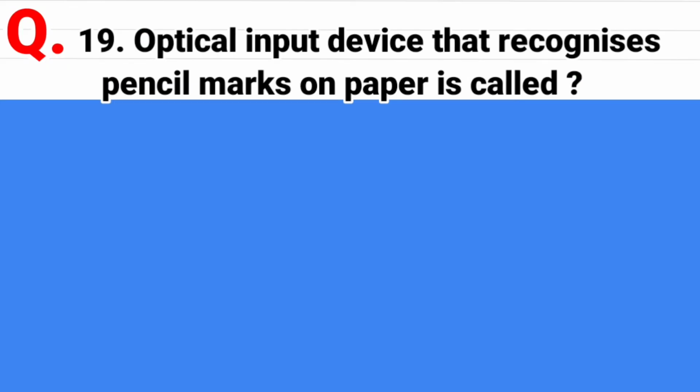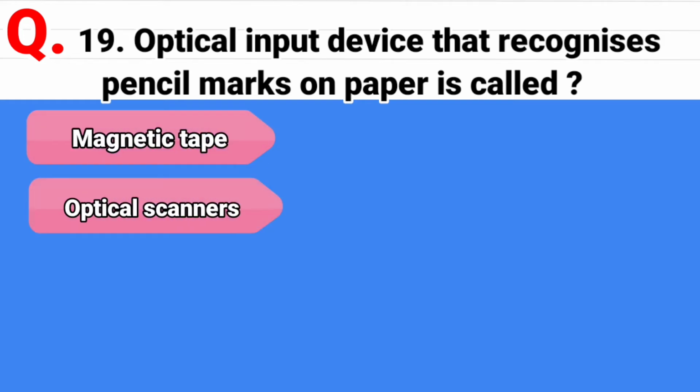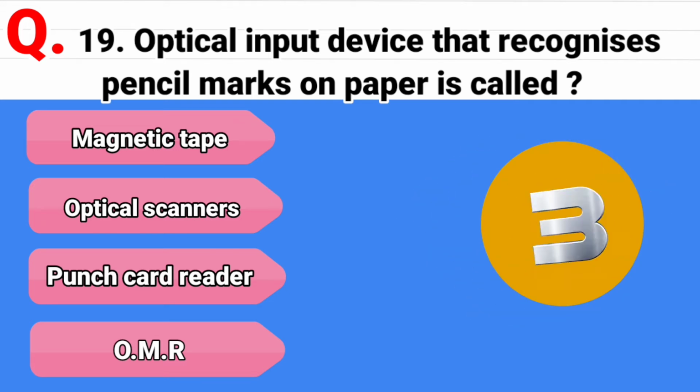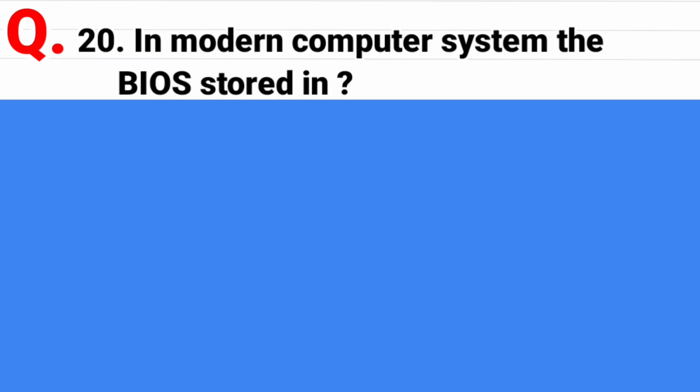Question 19. Optical input device that recognizes pencil marks on paper is called, and the options are magnetic tape, second option is optical scanners, third option is punch card reader, and the last option is OMR. And the correct answer is OMR, optical mark recognition.